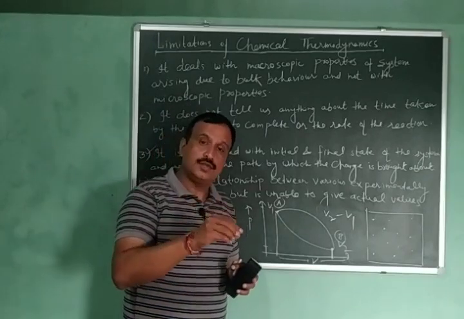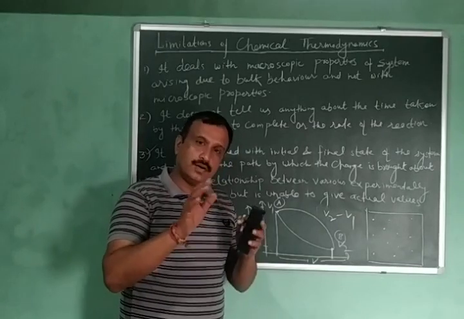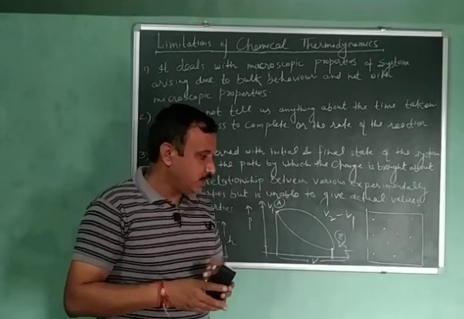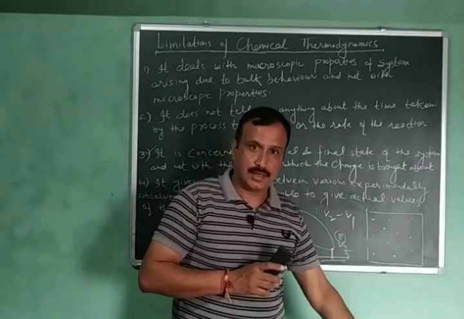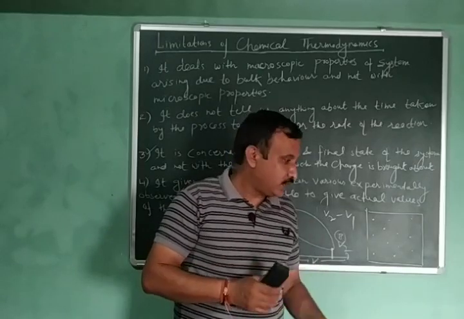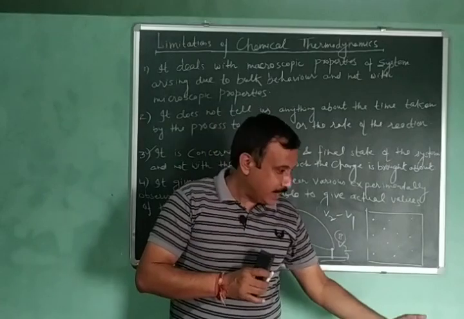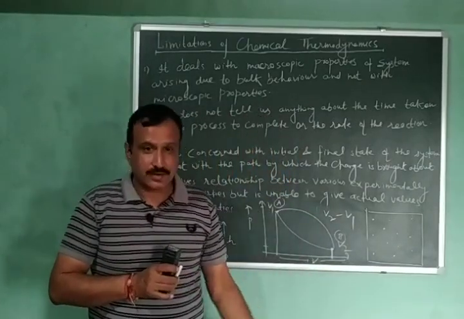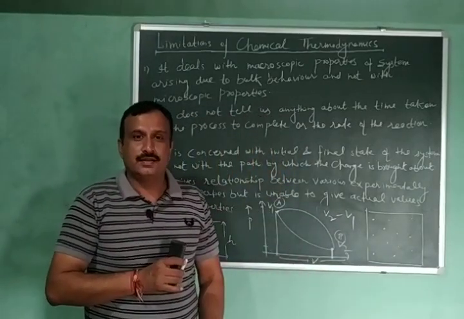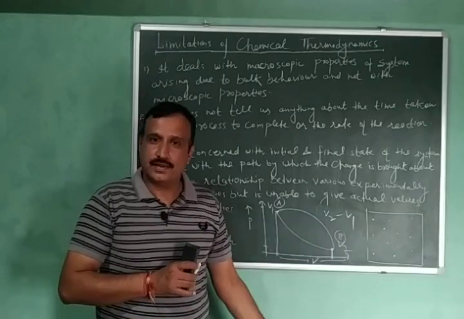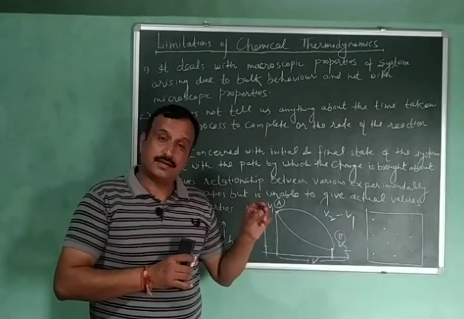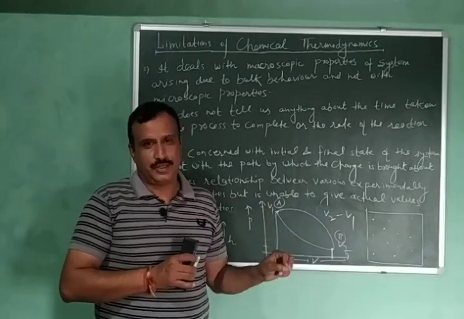Likewise, heat is also a path function. For example, we have a fire here. When I am very near to the fire, I am going to get more heat. As I move farther from the fire, I am going to get less heat. This means that heat is also a path function.